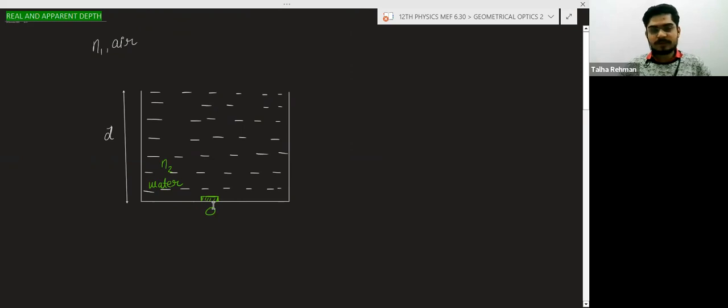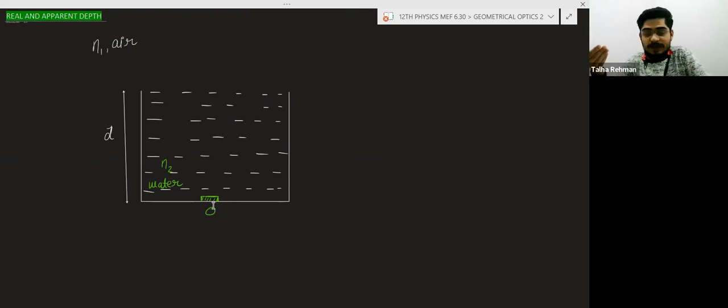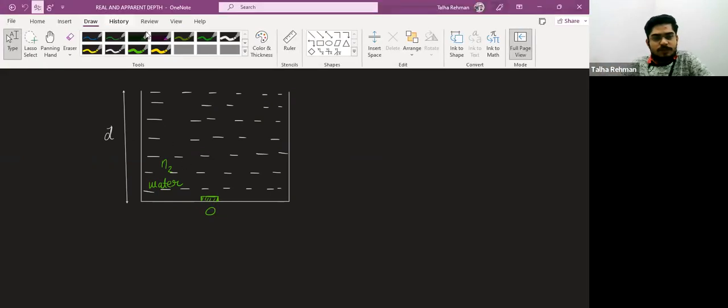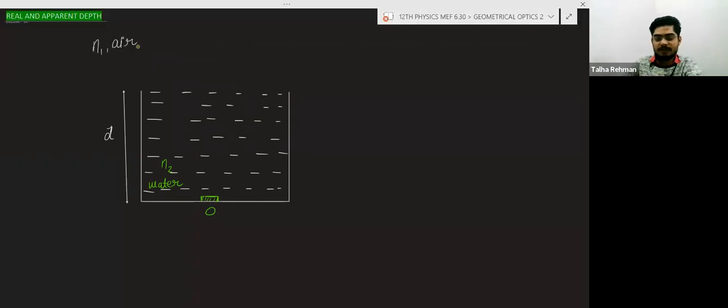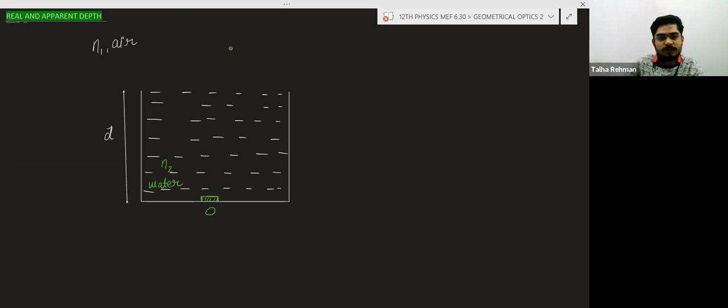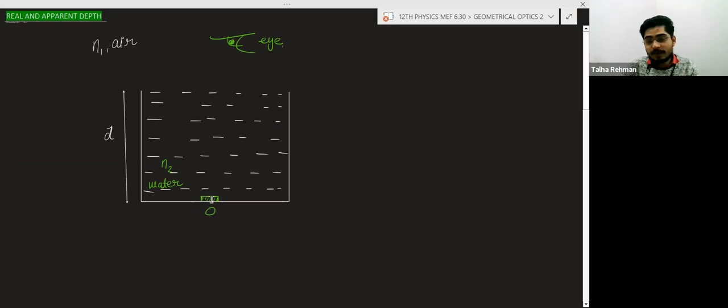See what will happen due to the refraction of the light. You can see this experiment by yourself. When you see this object from here, this is your eye, the object will not be here.